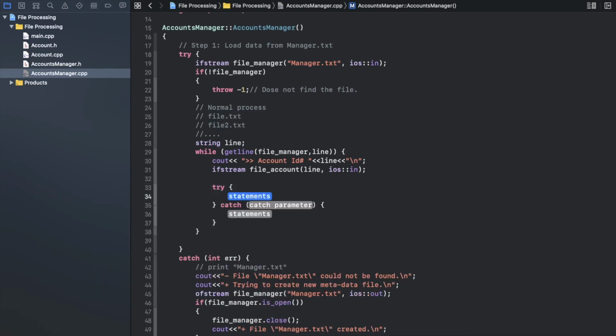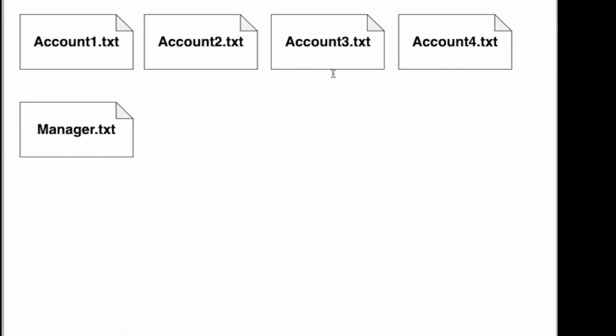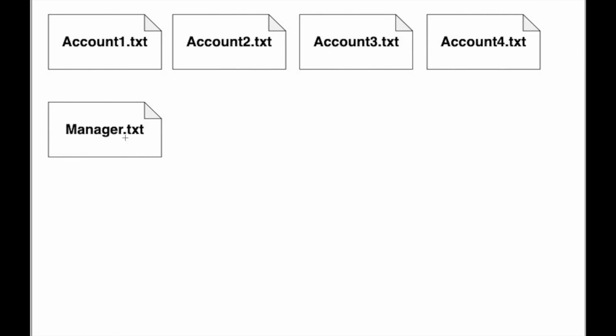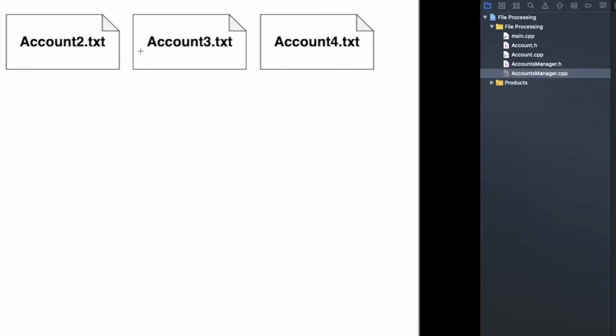So here, if you can see, I have multiple kinds of exceptions. For example, first exception: someone goes to manager.txt and changes the file name. So okay, now let me see here inside the manager file. I have account11.txt, not account one. So that account 11 does not exist. So there is a problem now.